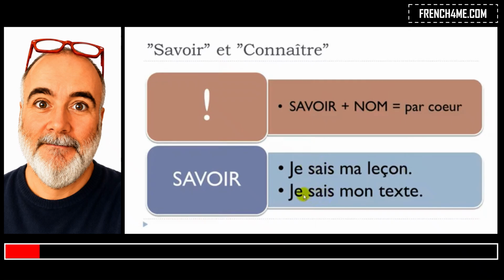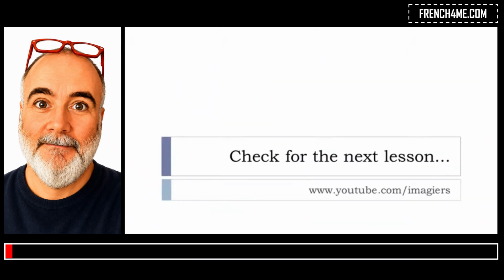Same thing for the second example. Je sais mon texte, my text, or my lines if you want. It's the same: you want to introduce this idea that you know your text or your lines by heart. And that's the only exception when we will use savoir plus a noun. I hope it was clear for you.